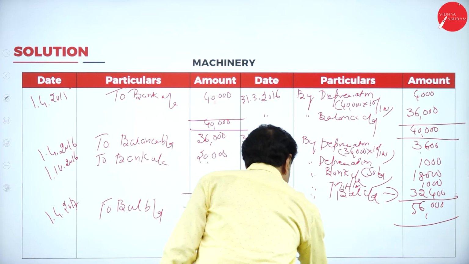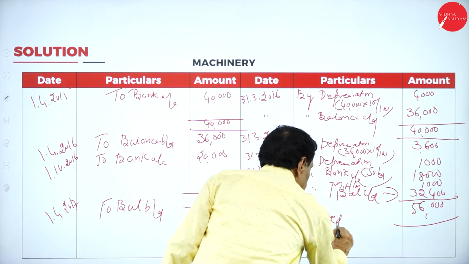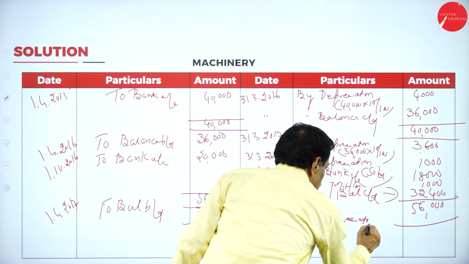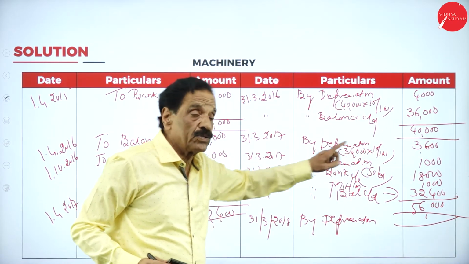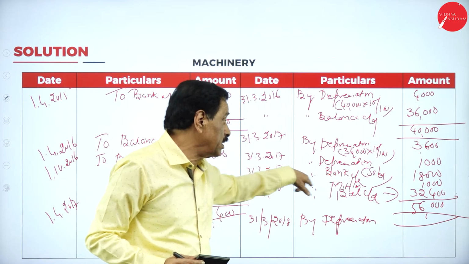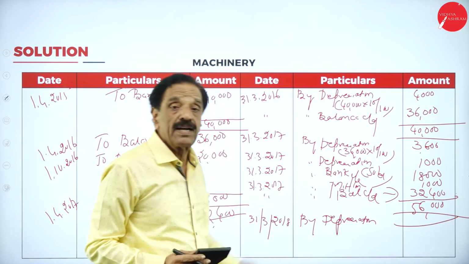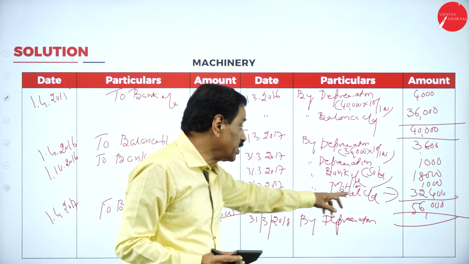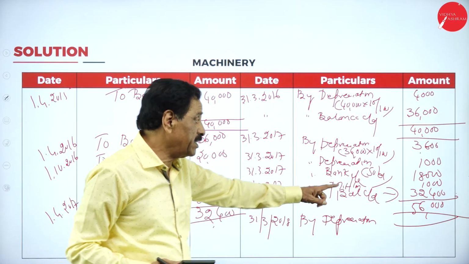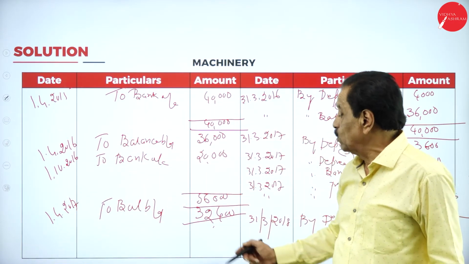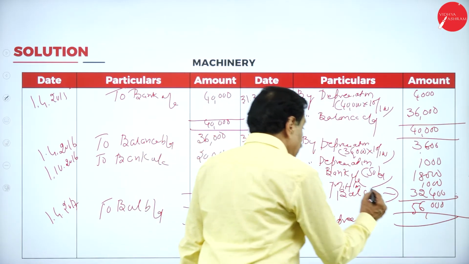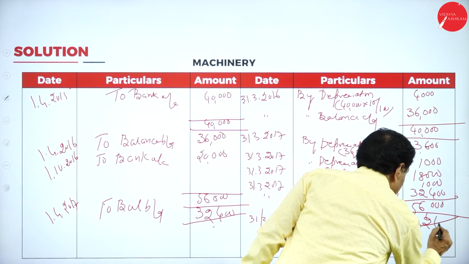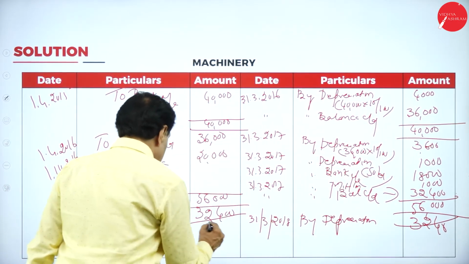By depreciation, here by depreciation 3,600, by depreciation on this 20,000 is 1,000. It has been sold for 18,000 at a loss of 1,000. Balance is 32,400, brought down 32,400. On that, depreciation 10% is 3,240.